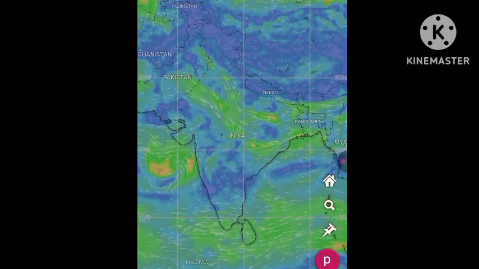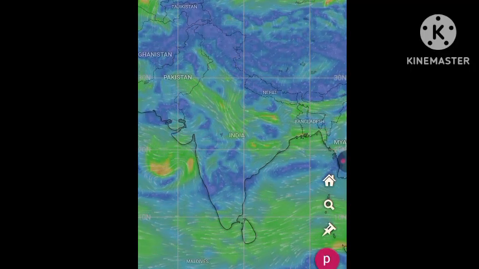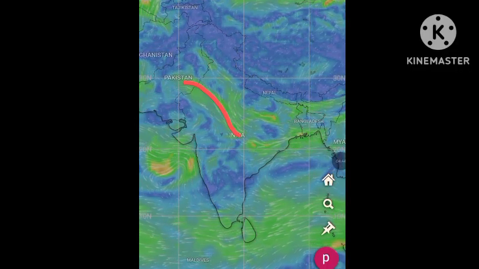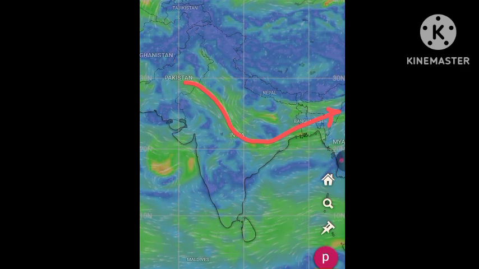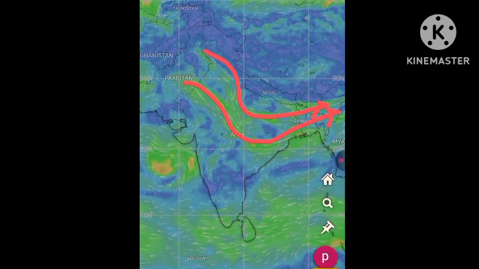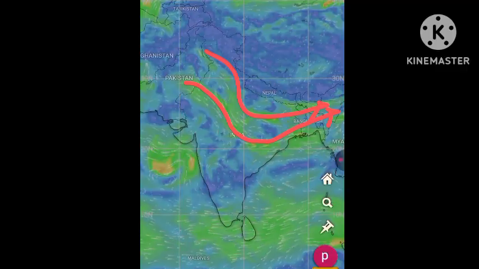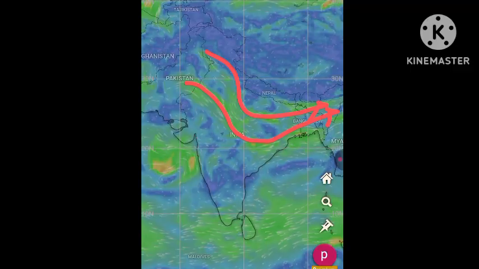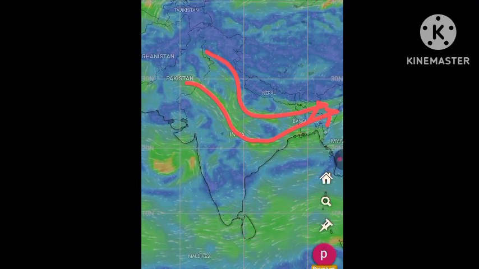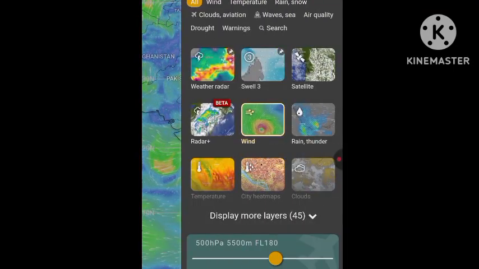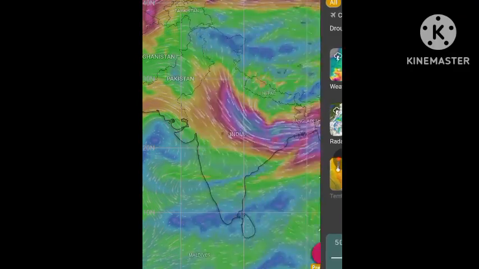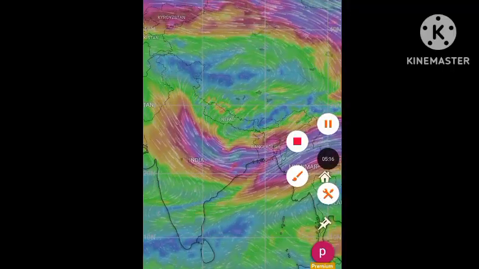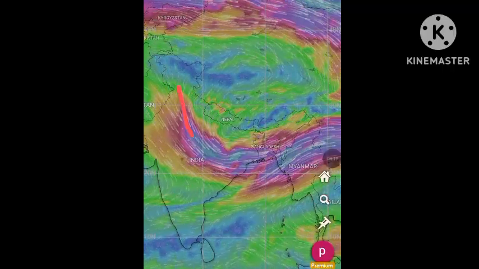Here we will see a lot of activity. The first thing we note is that there are winds coming from northwest India and turning back toward northeast. So there is a signature of some sort of trough over this region at lower level. But it is not as prominent or as clear as it was in the past few days. Now let's move further up to around 5.5 kilometer height. Now it is very clear. You see here, we can clearly see the trough.